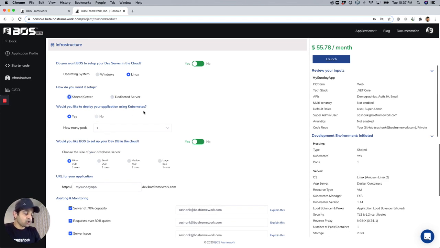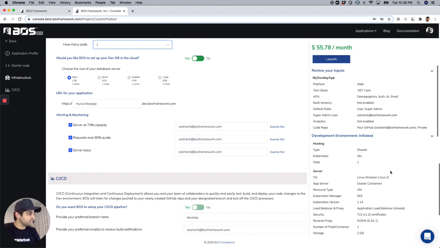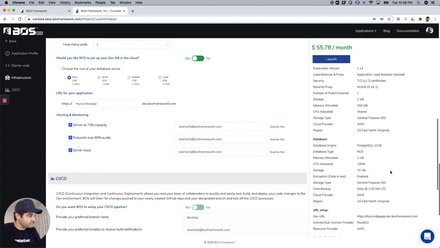Is this Kubernetes or not? If it is Kubernetes, how many pods? All of this is automatically set up for auto scale. So horizontal and vertical scaling are automatically included in the backend. And all of what I'm selecting, the details are here, right?